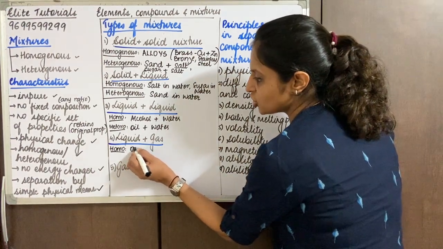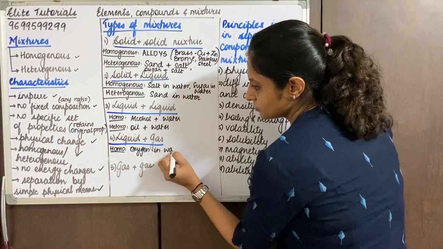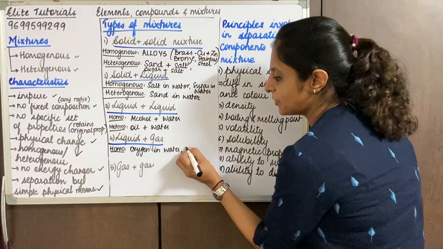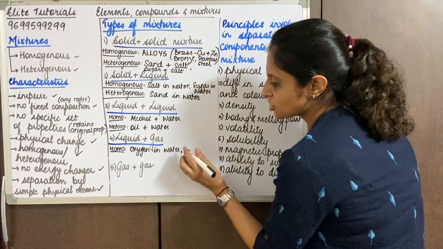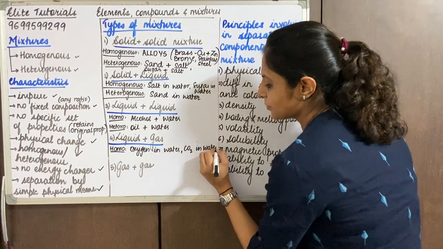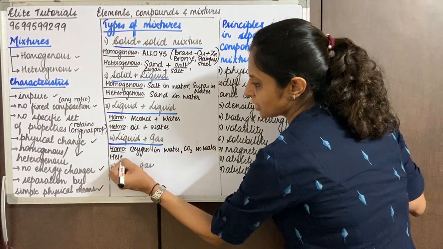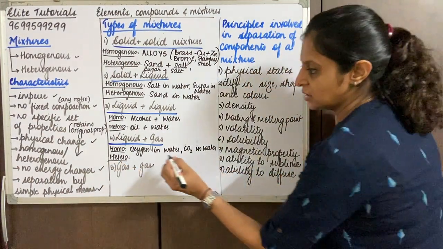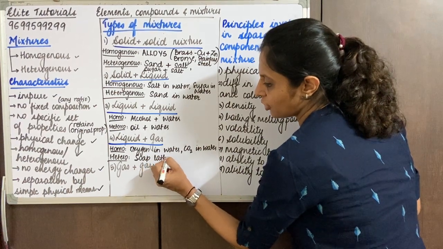Or oxygen in water, or else carbon dioxide in water. So gases dissolved in water would be an example of a homogeneous mixture. Whereas in a heterogeneous mixture, you can see the gas, or you see the bubbles, that is the soap lather. That's not uniformly mixed, so that comes under the category of heterogeneous mixtures.